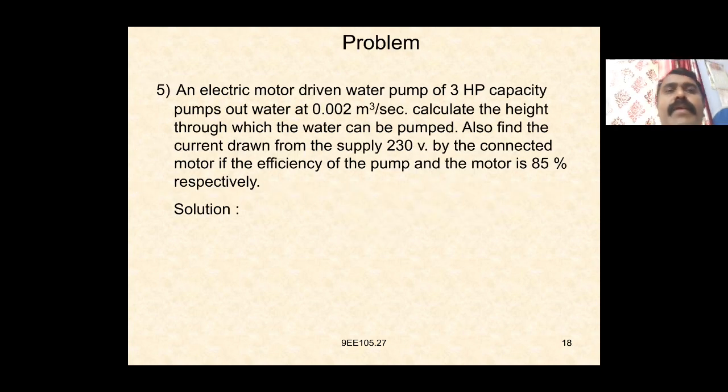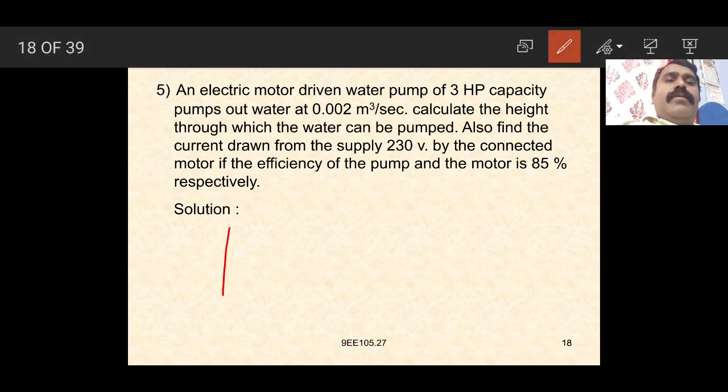Next problem: an electric motor driven water pump of 3 HP capacity pumps out water at 0.002 meter cube per second. Calculate the height through which the water can be pumped. Also find the current drawn from the 230 volt supply connected to the motor, if the efficiency of the pump and the motor is 85%. Given the output of the pump is 3 HP, and 1 HP is equal to 735.5 watts.